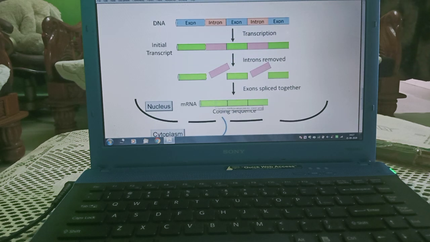Now introns are removed when initial transcription takes place. This is initial transcription. Introns are removed.